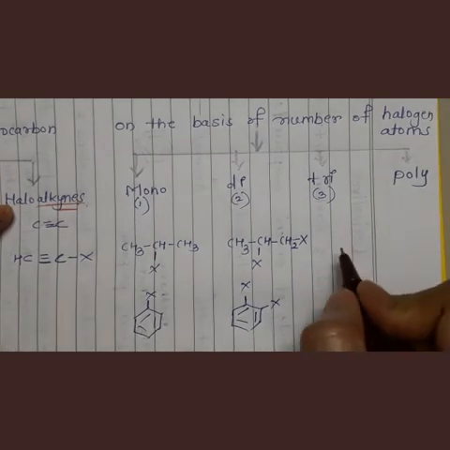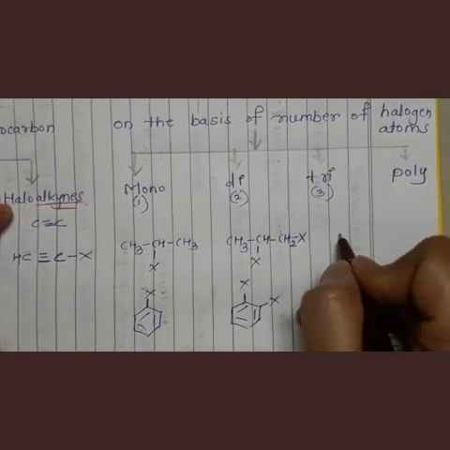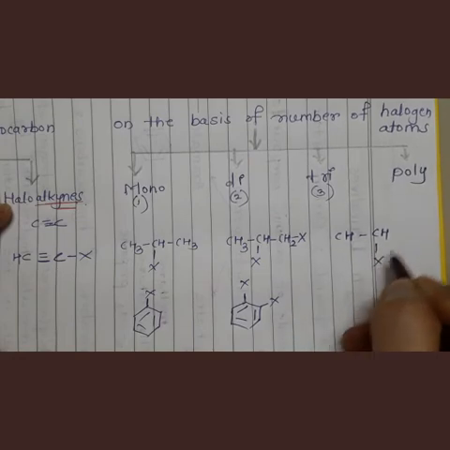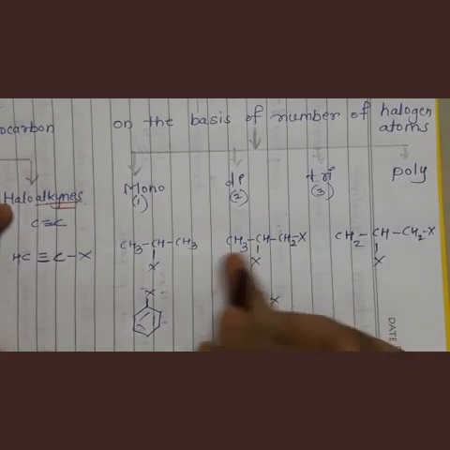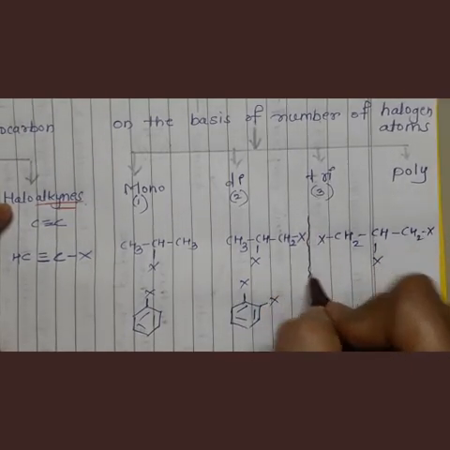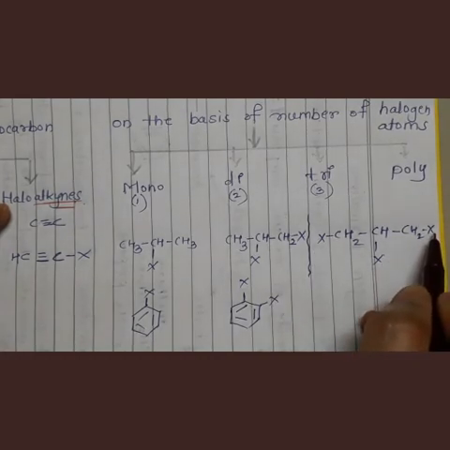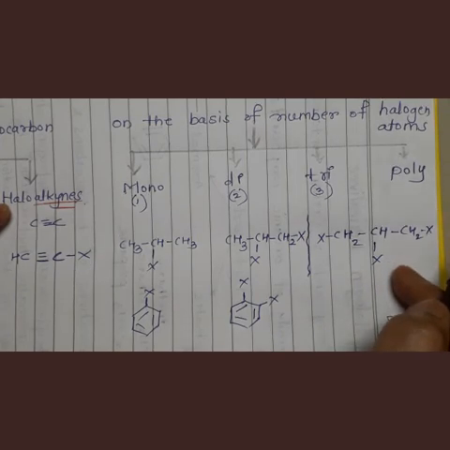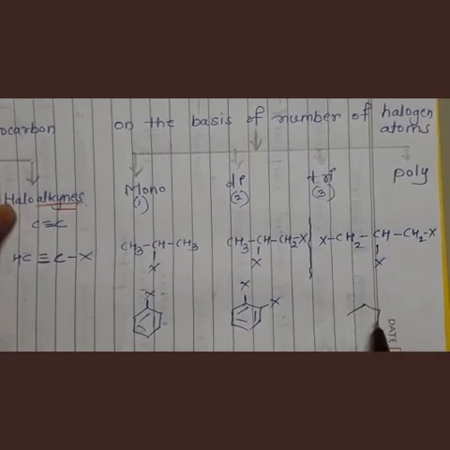Now trihalogen. Same example I am taking. Here already 1 halogen atom is there. Then here it was CH2X. On this side also let us add 1 halogen atom. So how many halogens are there now? 1, 2, 3 halogens are there, right? So this is a trihalogen compound. Understand? Let us see aromatic.